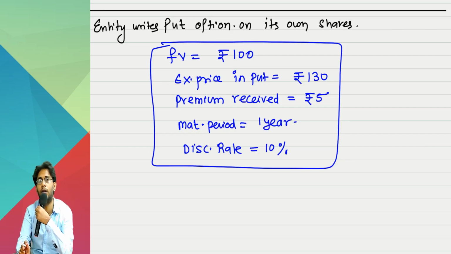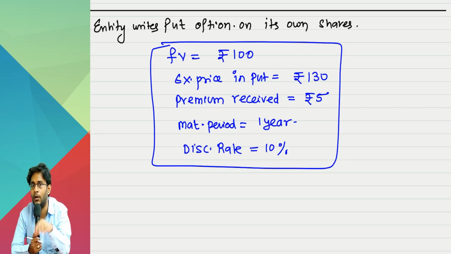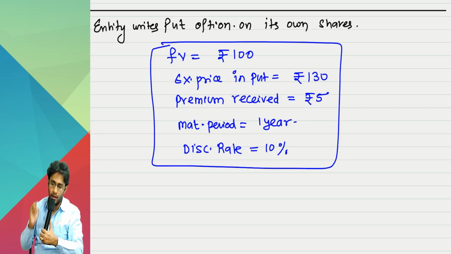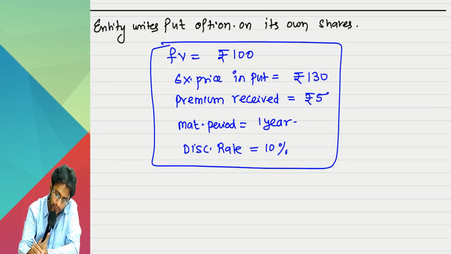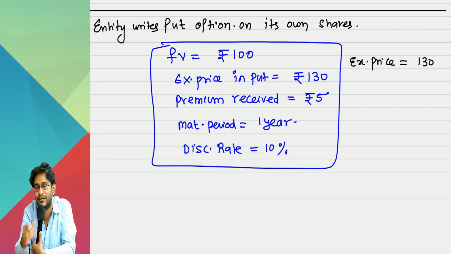For this, accounting has to be done. This is a buyback only, but it is not a buyback now. It's a buyback at a later date if the other party decides to exercise the put option. If he exercises the put option, then I have to comply and compulsorily buy back my own shares. Before I go deep into the accounting, tell me one point: what is the exercise price you have promised? Exercise price, not face value. 130. Either we have to pay or we will receive. We have to pay.